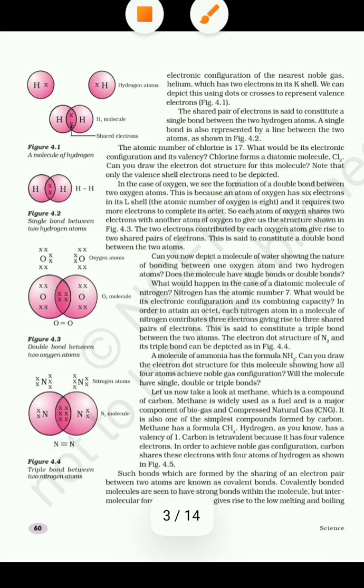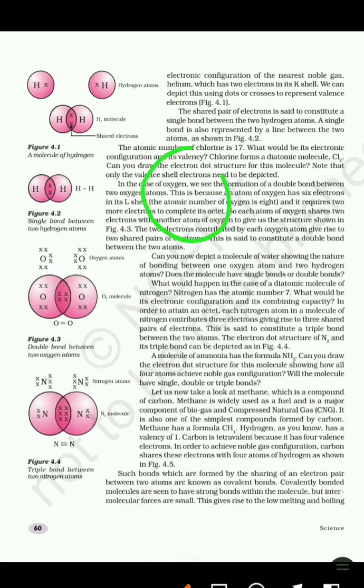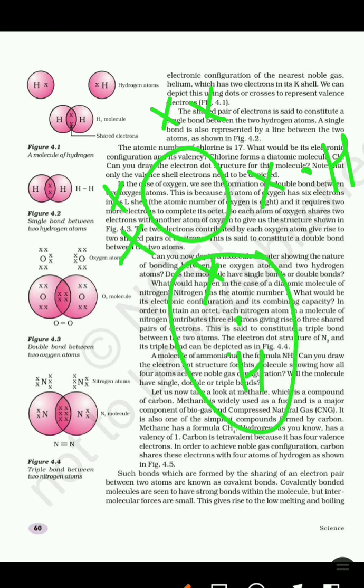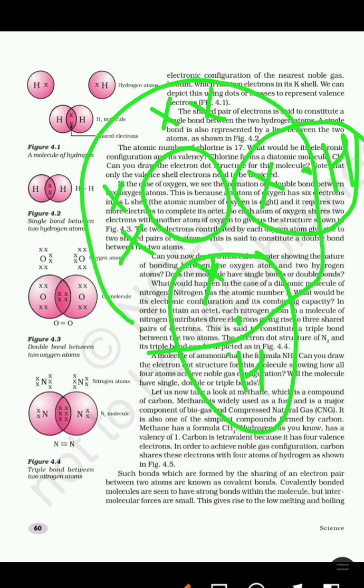So to complete the duplet, hydrogen requires 1 more electron, and to complete the octet, oxygen requires 2 more electrons. And so one oxygen atom, which is having 6 electrons in its valence shell, will share 1 electron each with 2 hydrogen atoms, and by that these 2 hydrogen atoms can complete their duplet, and this oxygen atom can complete its octet by forming the covalent bond.